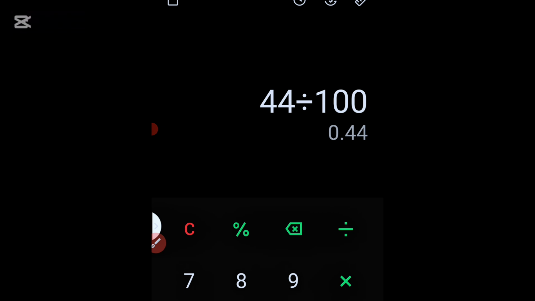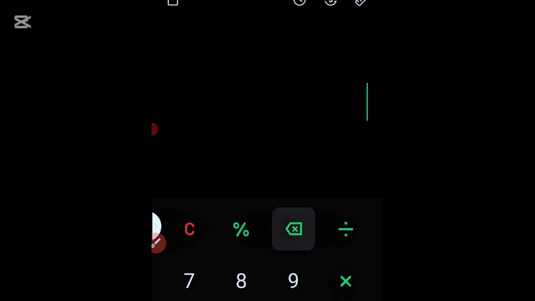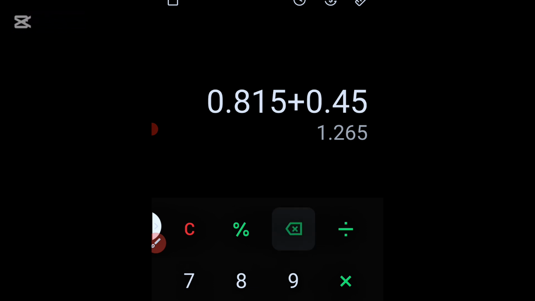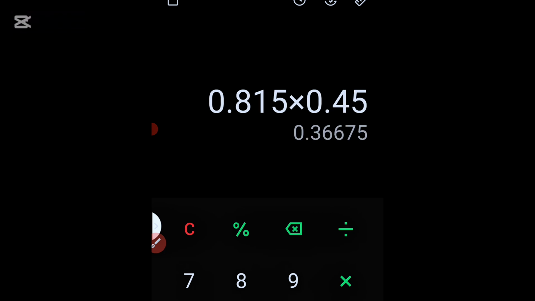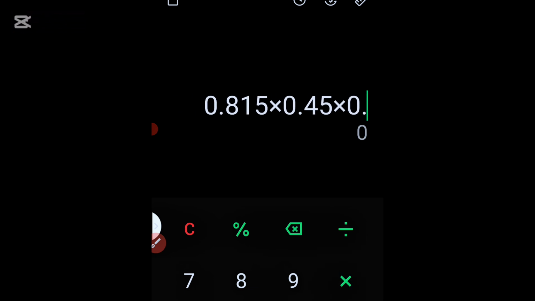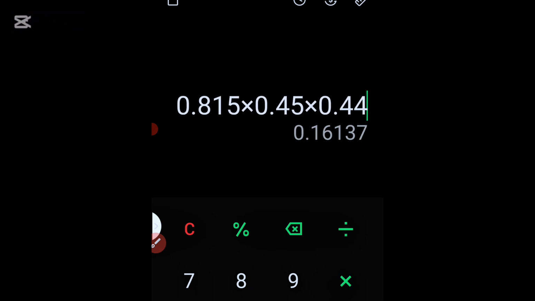What we need to do next is to multiply the three of them, because here we are talking about cubic meters. Cubic, meters raised to power 3, is cubic meter. So you're going to multiply all three dimensions to give you your cubic meters. Do you understand? Just follow me closely, guys. The first one, 0.815, times 0.45, which is the second one, times 0.44. So this is the cubic meter we are working with.